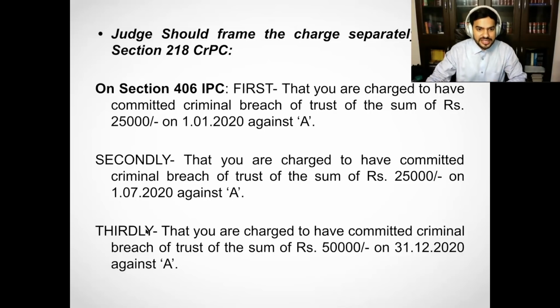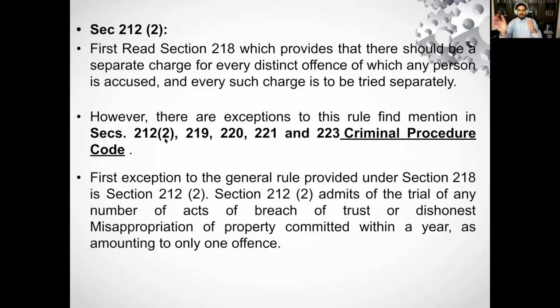Firstly, secondly, thirdly. So the first exception which is provided for section 218 is section 212 subsection 2. And there's a link now. So the first exception to the general rule provided under section 218 is provided under section 212 subsection 2. What is the meaning of section 212 subsection 2?